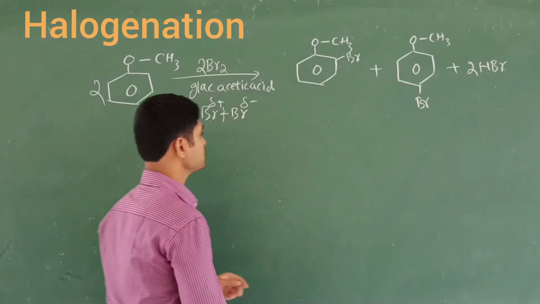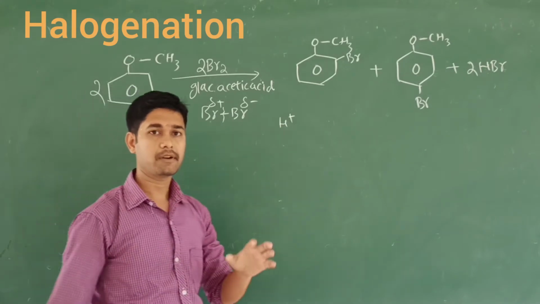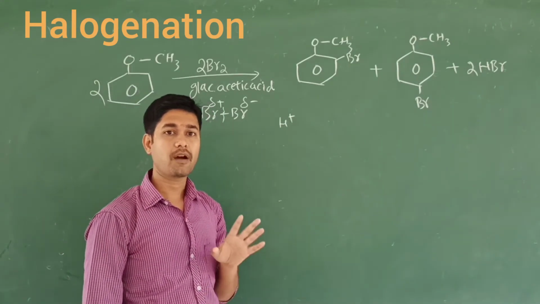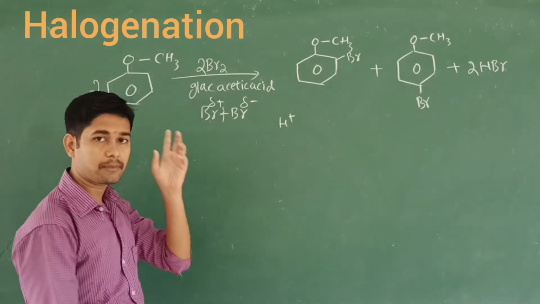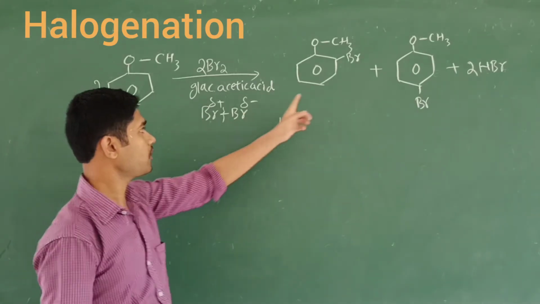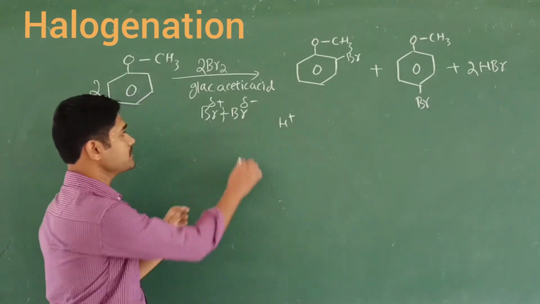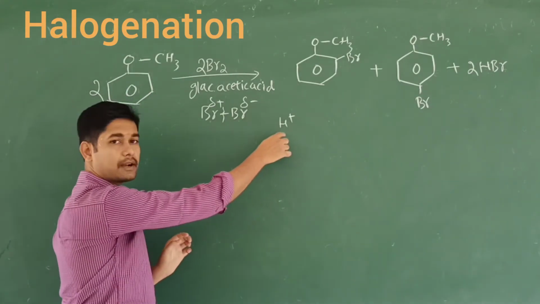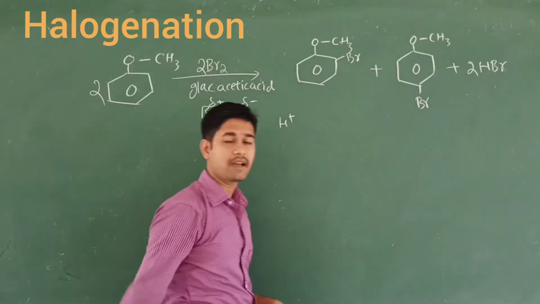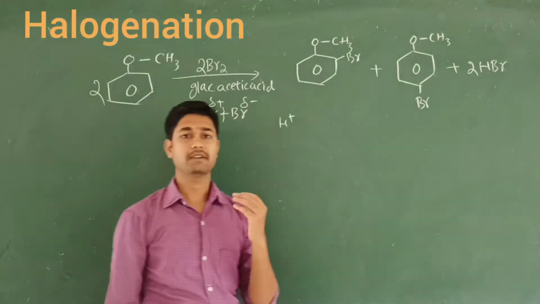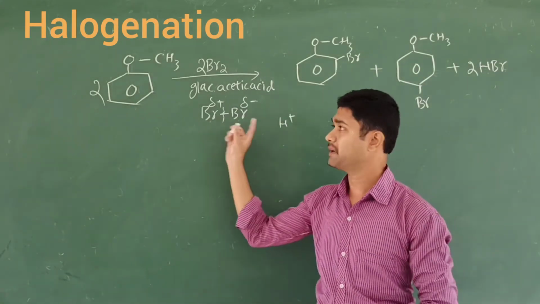That hydrogen leaves as H plus, because of the electronegativity of carbon and hydrogen, so the carbon becomes a carbanion, right? At that carbanion position Br plus will attack, and the hydrogen is eliminated as H plus. The Br minus comes and combines with H plus, 2H plus, giving 2HBr. Like this the halogenation reaction takes place under the electrophilic substitution reactions of the aromatic ether.